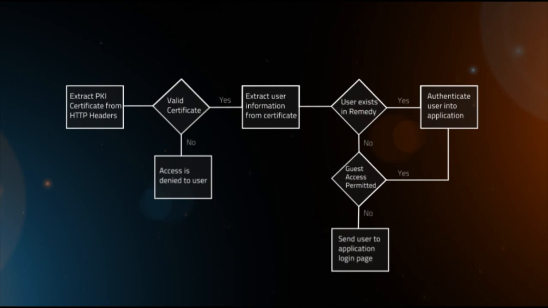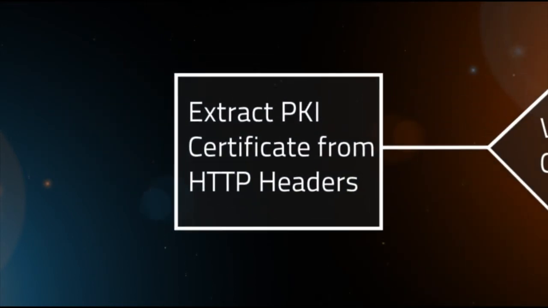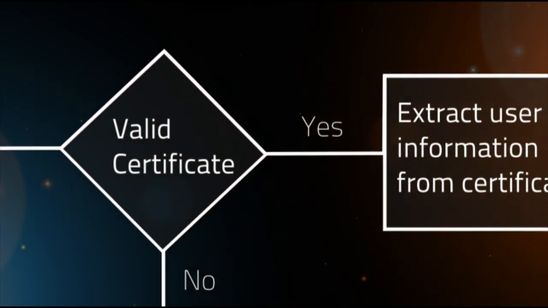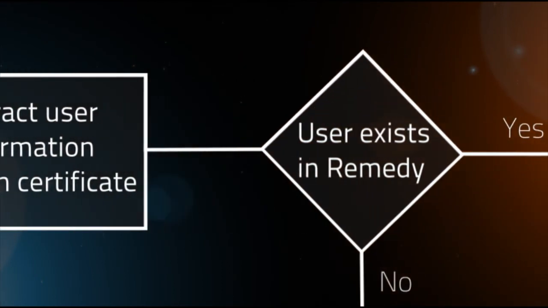Here's a brief overview of how the procedure works. When a user navigates to the Remedy client application, they are asked to select a certificate to use for authentication. The web server validates that certificate. The PKI connector then extracts user information from the certificate. It then validates whether the user is a valid Remedy user.